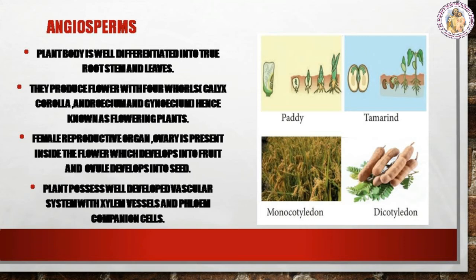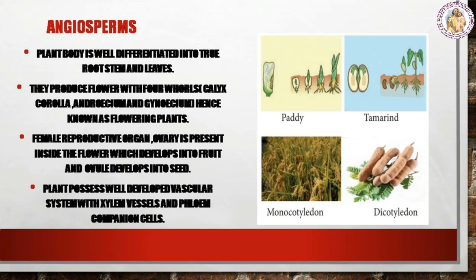Angiosperms. Plant body is well differentiated into true root, stem, and leaves. They produce flowers with four whorls: calyx, corolla, androecium, and gynoecium. Hence, they are known as flowering plants. The female reproductive organ, the ovary, is present inside the flower, which develops into fruit, and the ovule develops into seed. Plants possess a well developed vascular system with xylem vessels and phloem companion cells. Angiosperms are the dominant plant form of the present day.